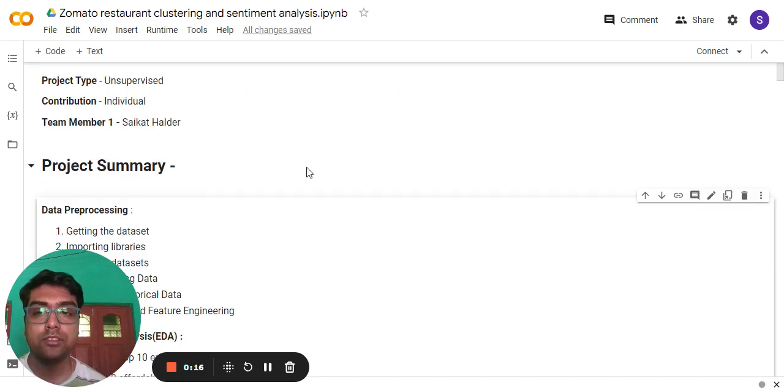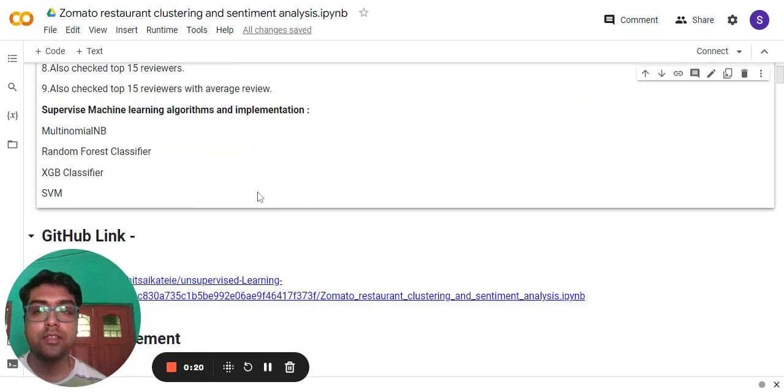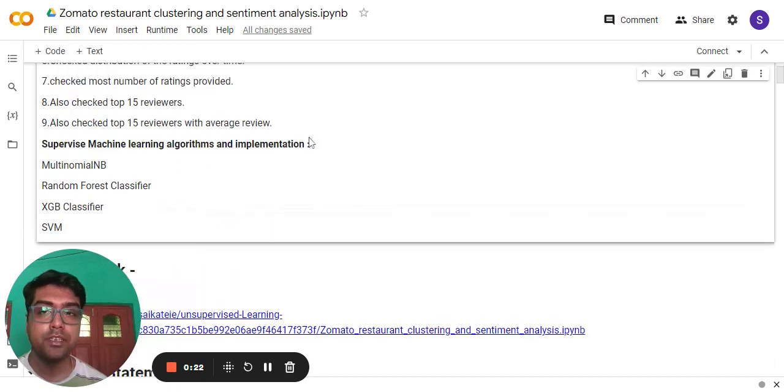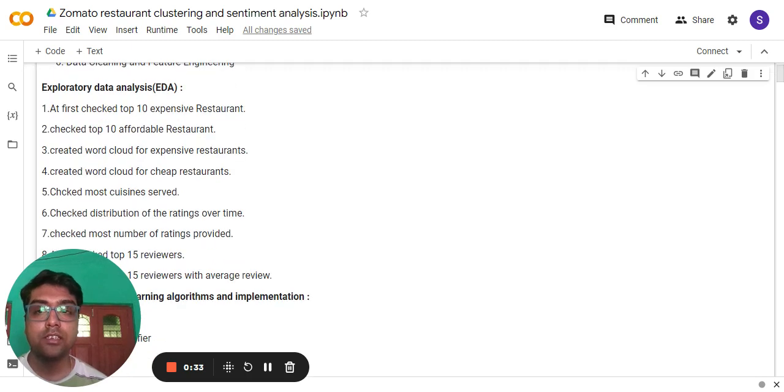The project summary has three basic parts: data pre-processing, exploratory data analysis, and the machine learning algorithms and implementation. Under data pre-processing, I have done all the basic stuff like getting the datasets, importing the libraries, finding the missing data, encoding categorical data, data cleaning, and all. Exploratory data analysis consists of analyzing both the data files, since I have two types of data here, one is metadata and another one is review data.